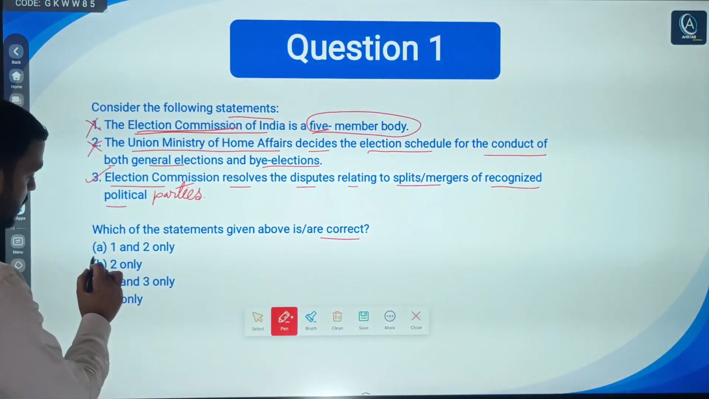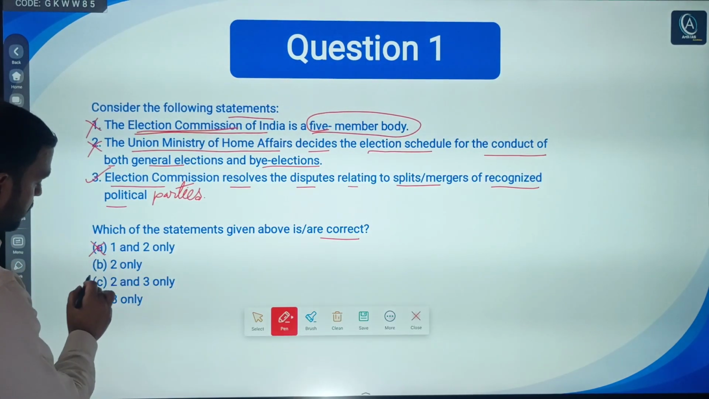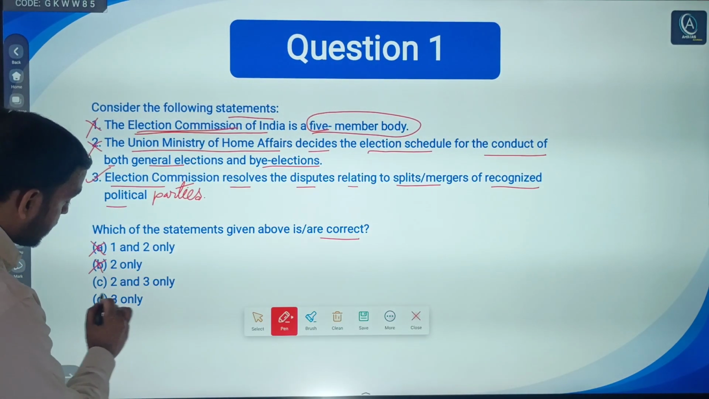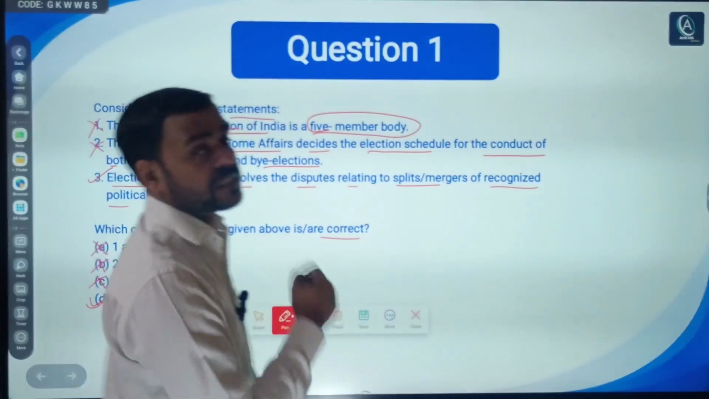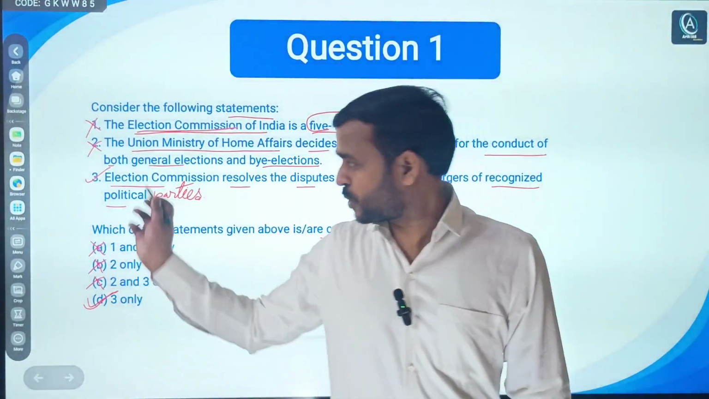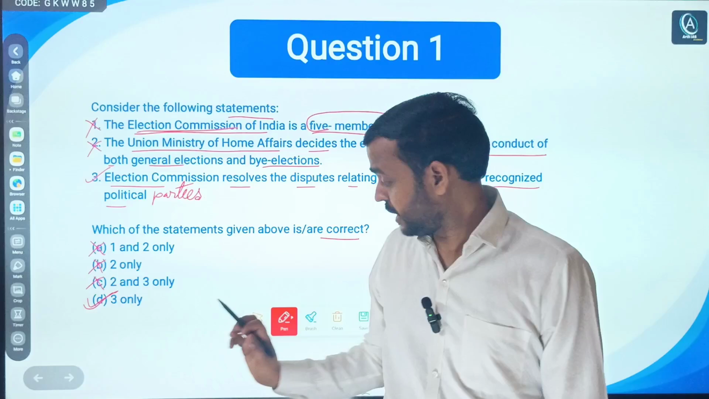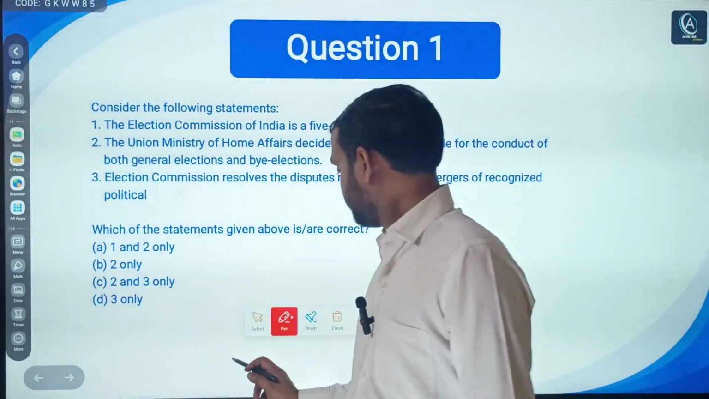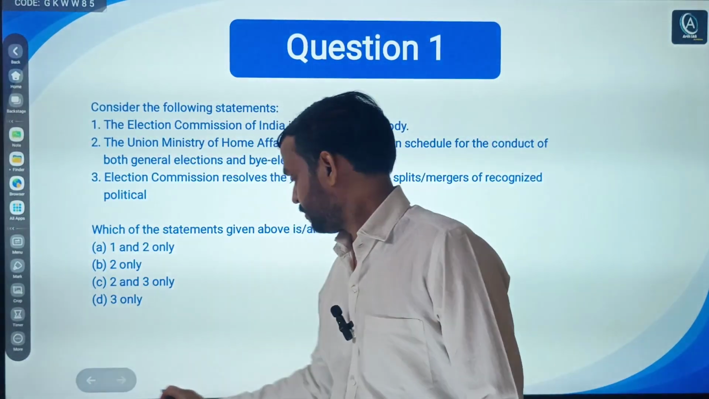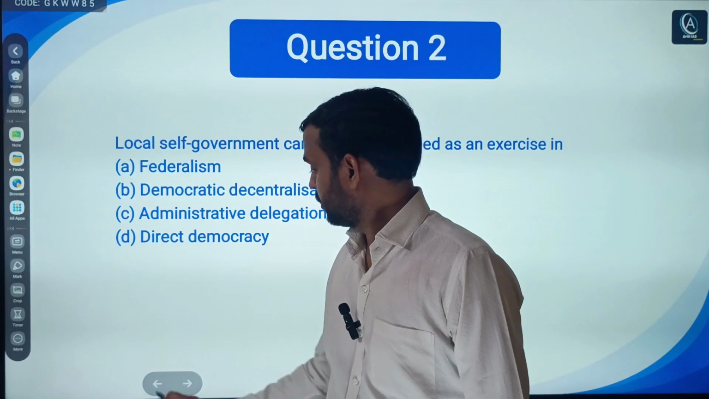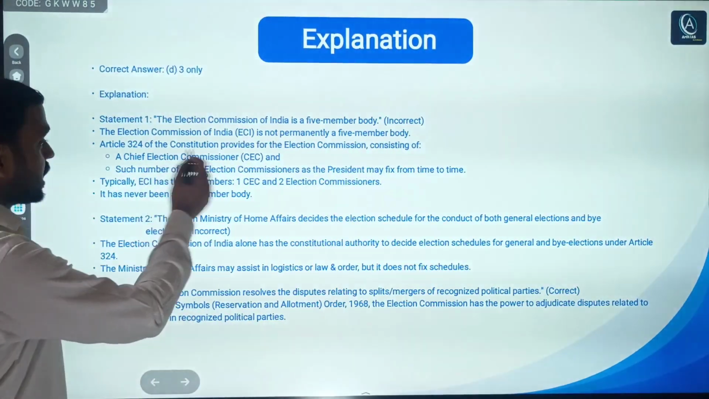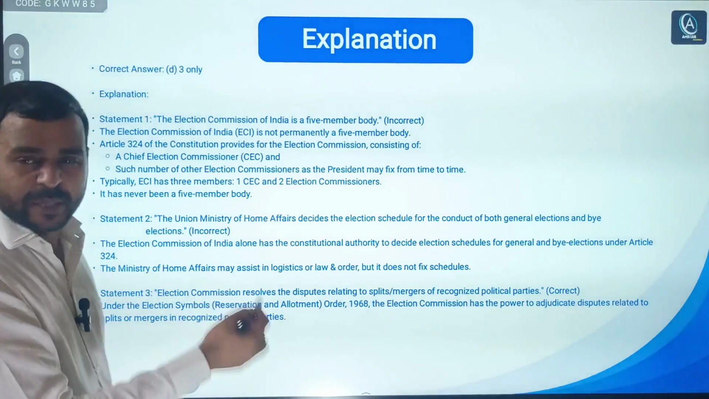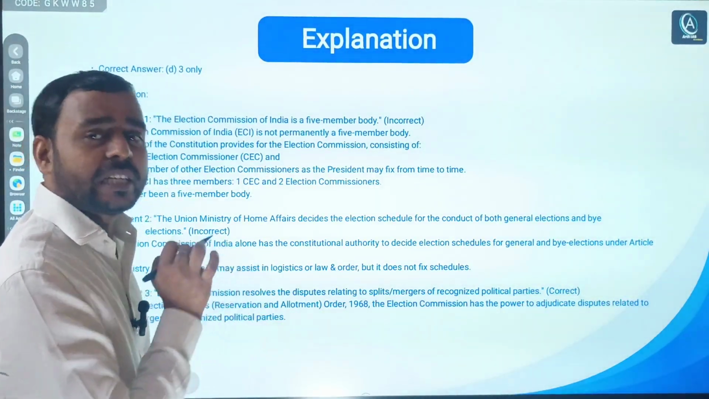A says 1 and 2, no. B says 2 only, no. C says 2 and 3. D says 3 only. So D is the right answer to this question. The question was very simple. Now check the explanation. Here is the explanation. In the explanation I have already explained, so you can pause the video and read it.